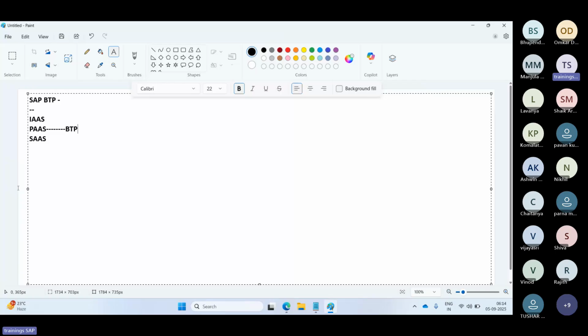And now the SaaS product. SaaS means software as a service. It's renting software instead of buying it. You can access the software over the internet, so there is no need for installation.